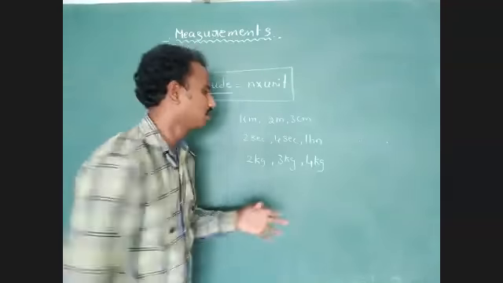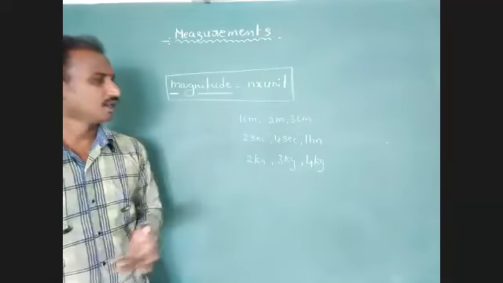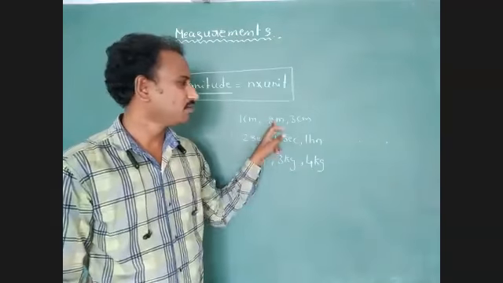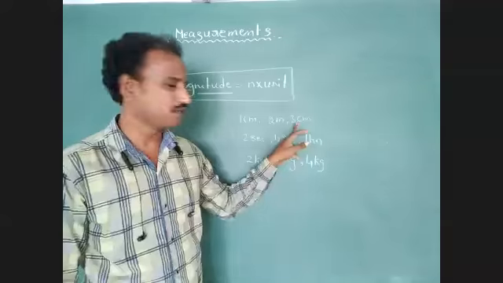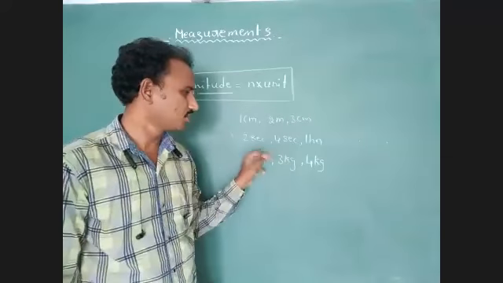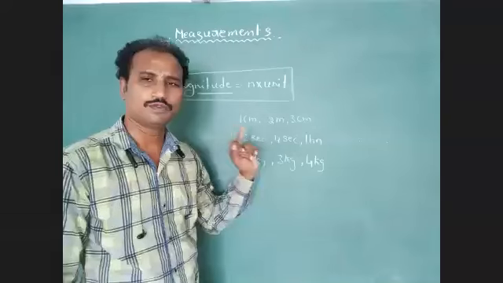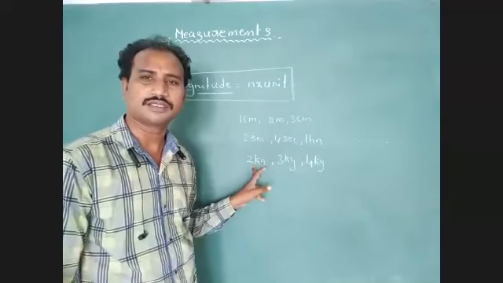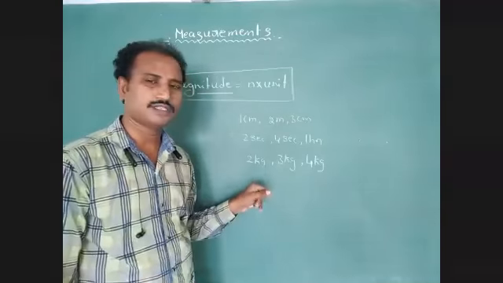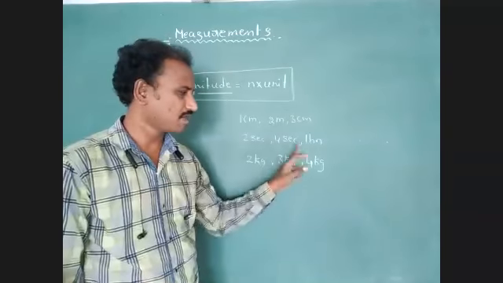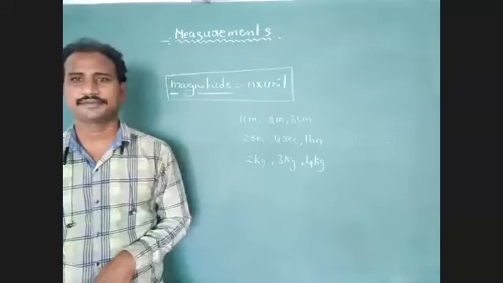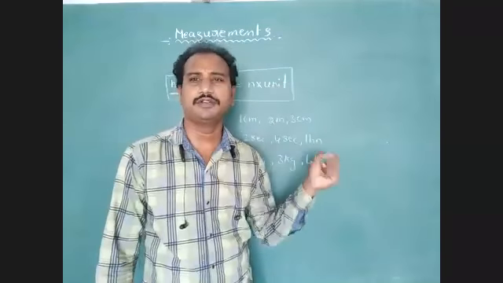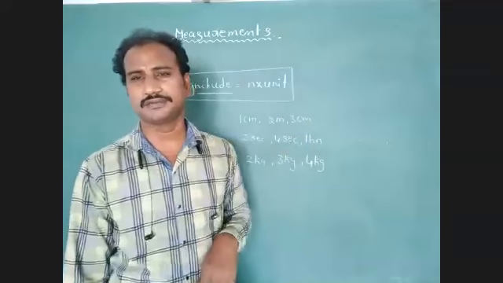These are all magnitudes. Magnitude of length: 2 meter, 3 centimeter. Magnitude of time: 2 seconds, 4 seconds, 1 hour. Magnitude of mass: 2 kg, 3 kg, 4 kg. Is that okay? So we have to introduce magnitude in our physics.